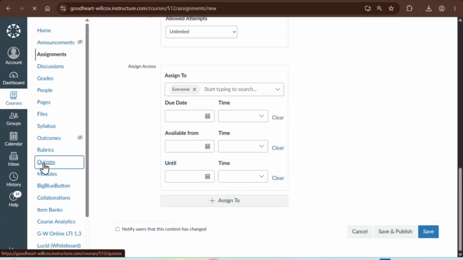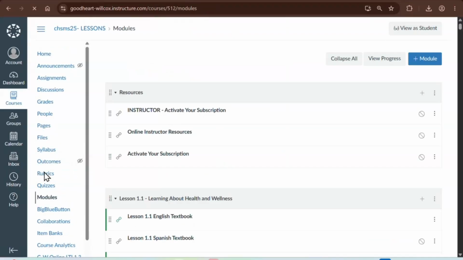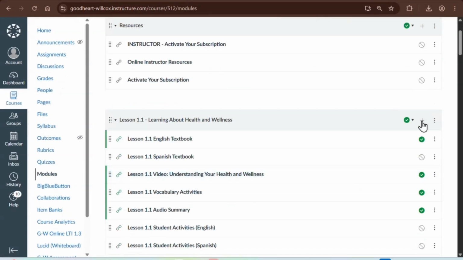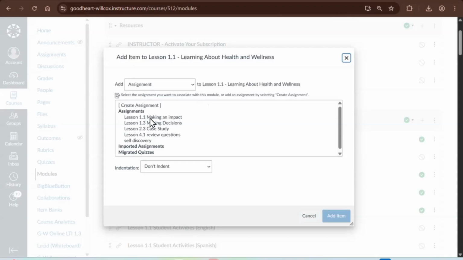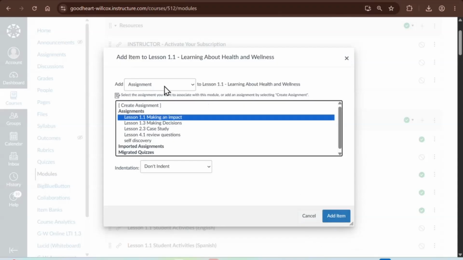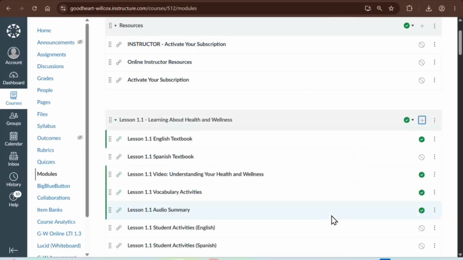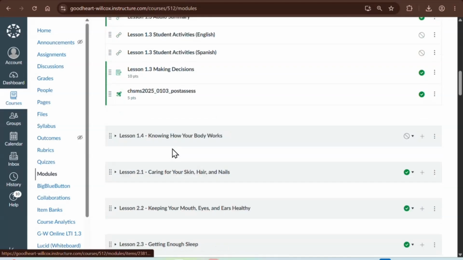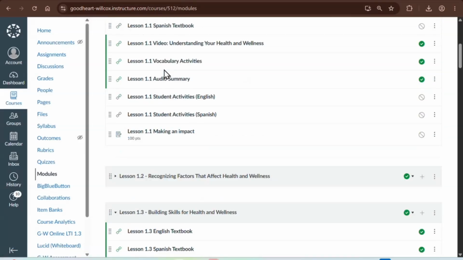Now, I always tell teachers, once you've saved, click on Modules. We'll go back to 1.1, click the plus button, and then I should see that assignment under assignments, and then just click add item. And now it's adding it. Because I've demoed a few times for districts, you can see that I've added an assignment to this one as well. So we're picking and choosing what we want to do, and then we're adding that for students, and then I could just publish it. That's why I say let's leave it unpublished.